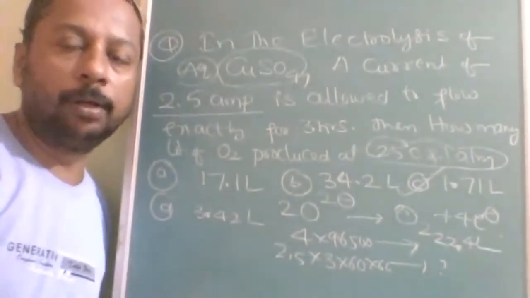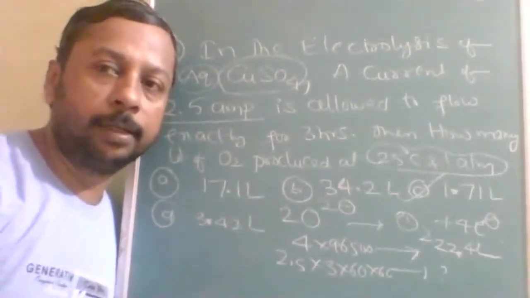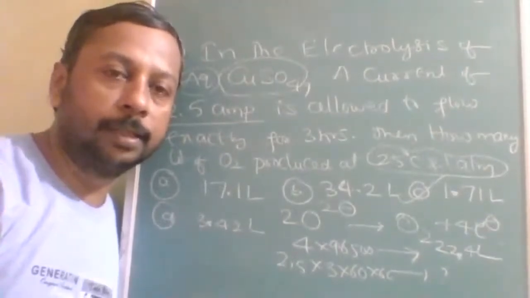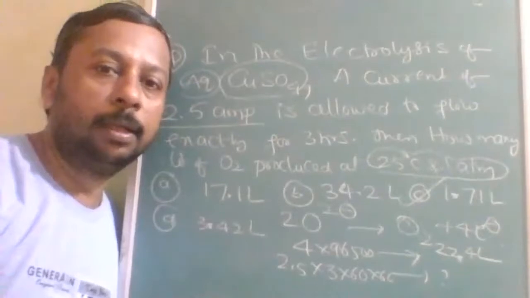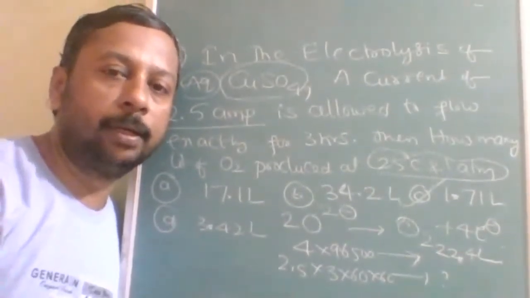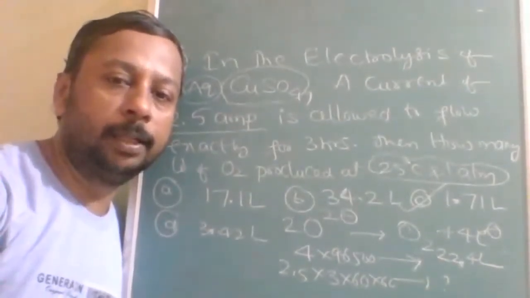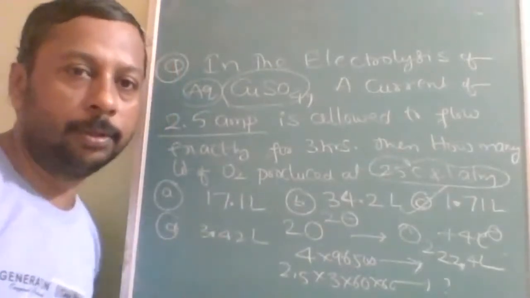Otherwise, you can follow the formula also. In the formula, for equivalent mass you will substitute 32, and equivalent factor as 4. Then you will get the answer. That mass is to be converted into volume again, so that will be a difficult and lengthy process. This is the best process. Note down this.